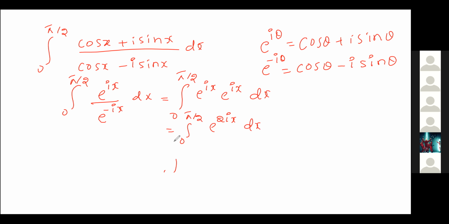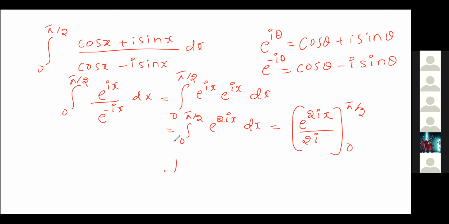Right? Yes, sir. Now what is the integration of e power 2ix? It is e power 2ix by 2i. The value of a is 2i here, the constant part is 2i, since the integration of e power ax is e power ax by a.